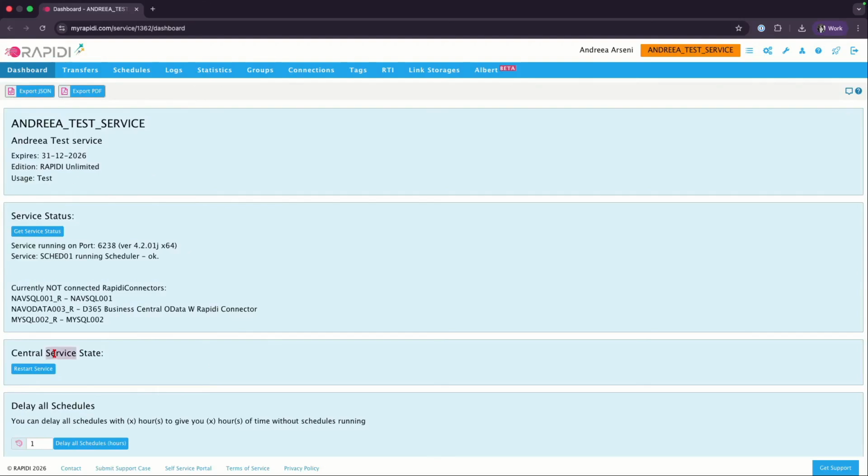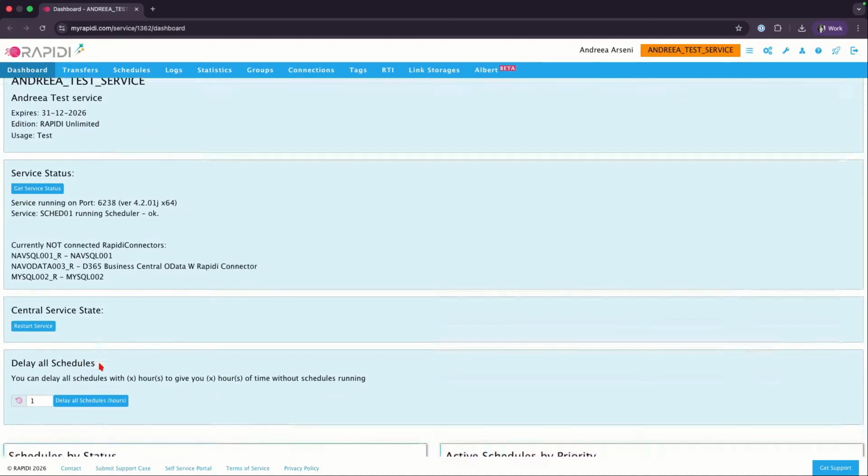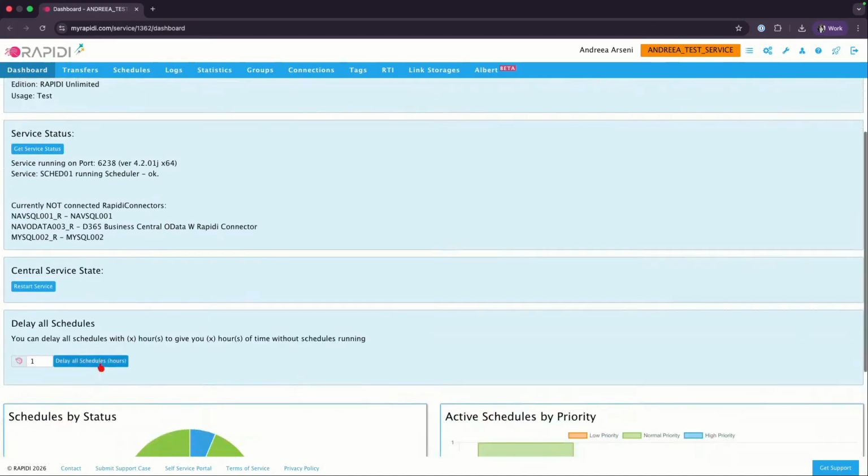Then you have the central service state. So here you have the option to restart this one. Well, I wouldn't advise you to do that, but of course, if it's really critical and you need to do it, you can do it because it's your service. Obviously, it's there, but not really needed.